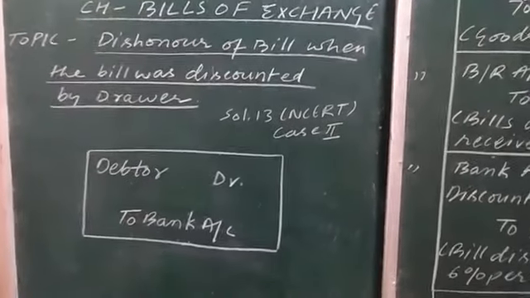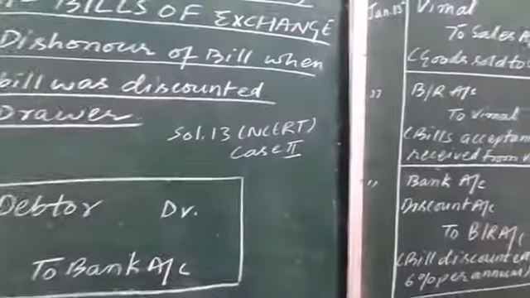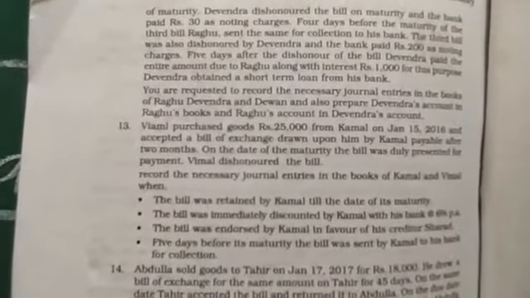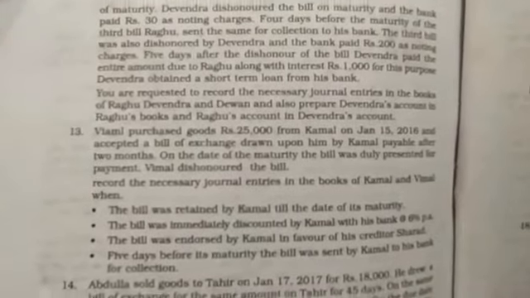Okay, keep in mind. Now see question number 13, second part. Vimal purchased goods from Kamal worth rupees 25,000.